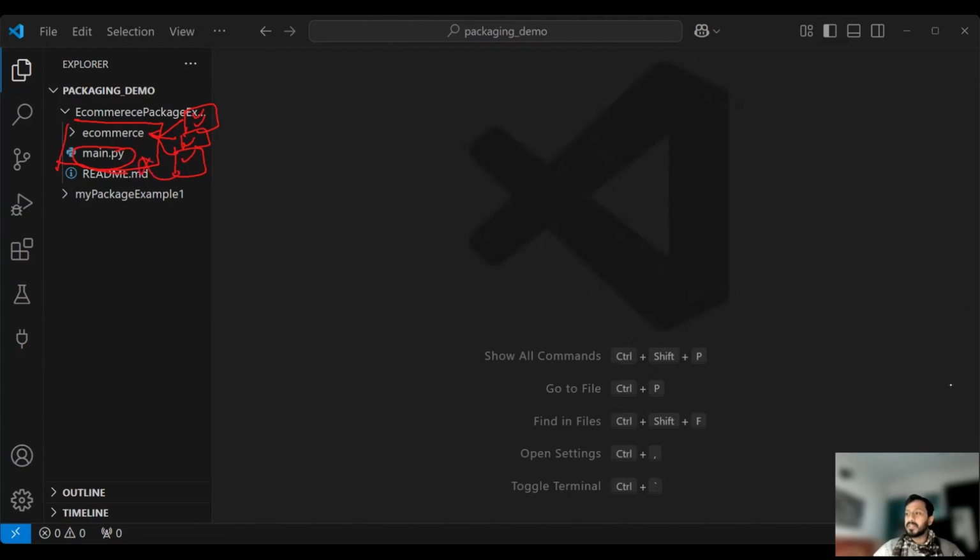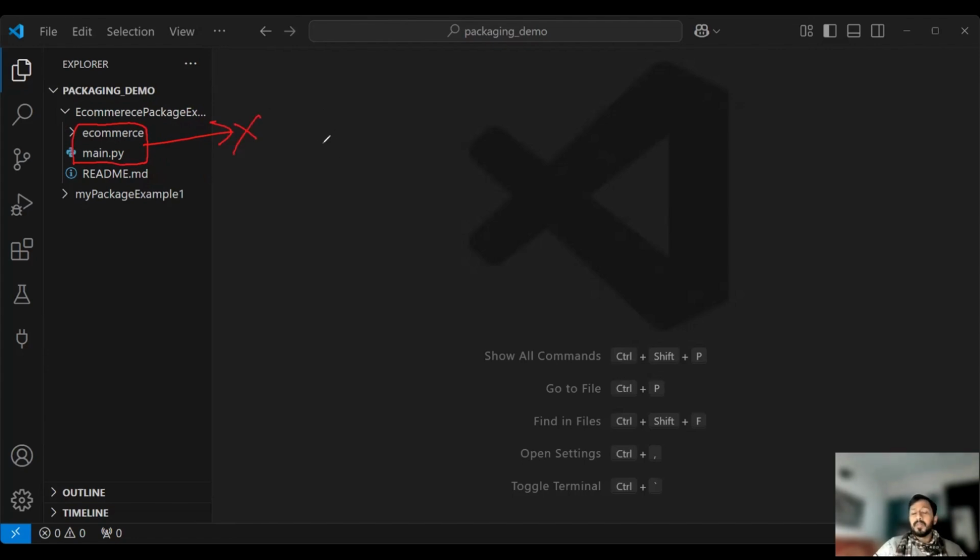Now it's time to discuss the distribution of this particular project. Distribution means what? Suppose you have a friend and you want to share this project with that person. Now, if you are going to share, is it like you have to share the complete script that you wrote? No, you will not share this whole script.